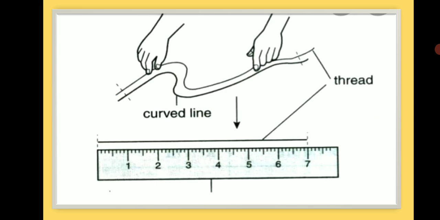We now put a mark on this point of the string. Now keep the thread along a meter scale and measure the distance between the knot mark and the second mark on the thread. This gives us the length of the given curved line.